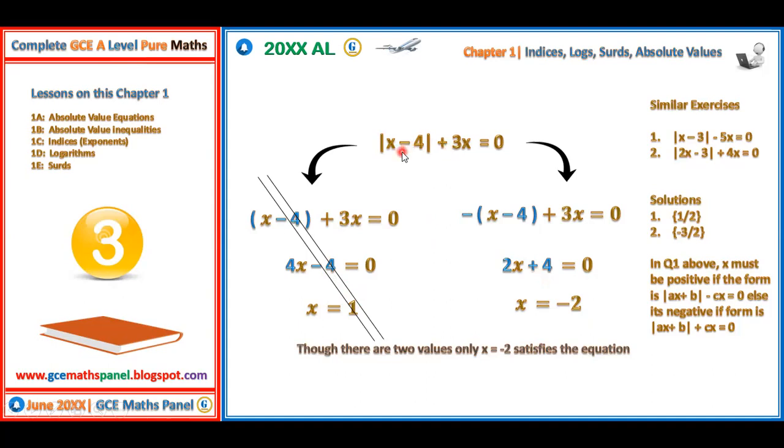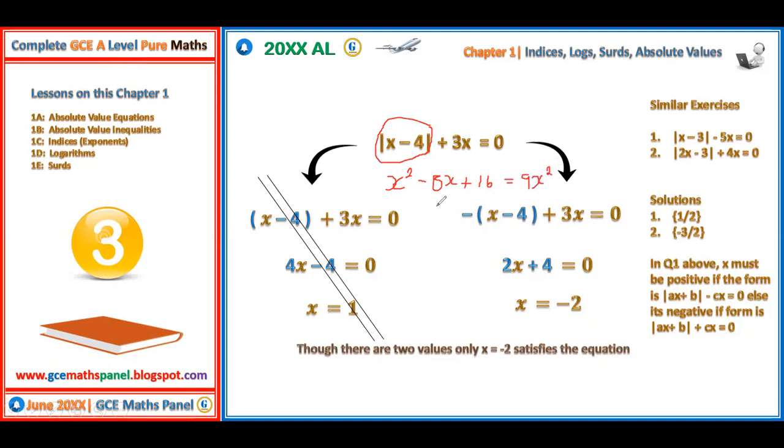Well, I think another way that we could do this, maybe we carry this plus 3 to the right hand side and then we square both sides. That will make us run away from this problem. So if you carry this one to the right hand side and square both sides, we are going to have x squared plus 8x plus 16. I'm just expanding this one like this. Then if I carry this 3x to the right hand side and square it, I'll have 9x squared.